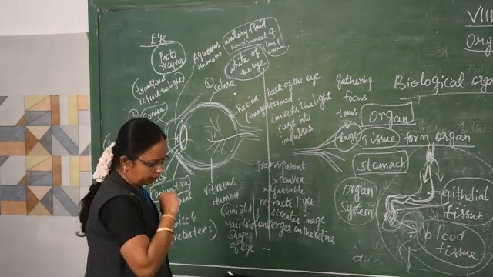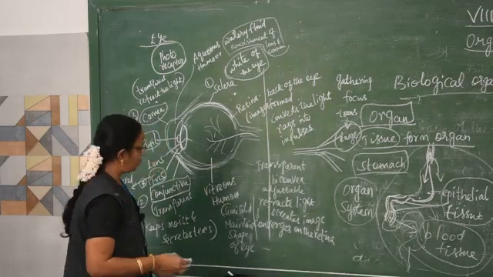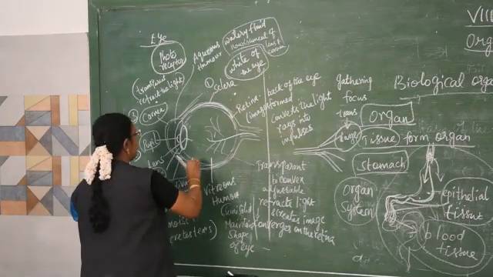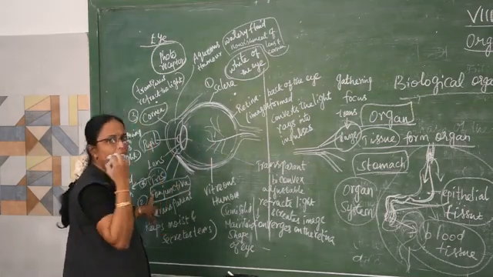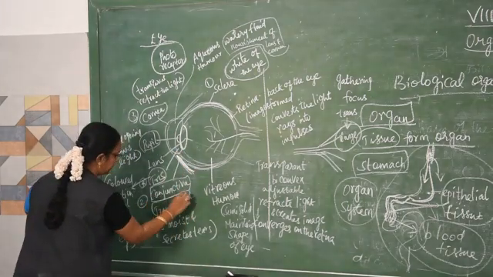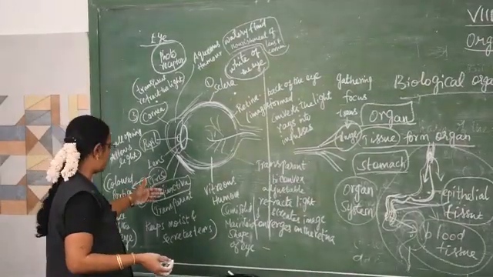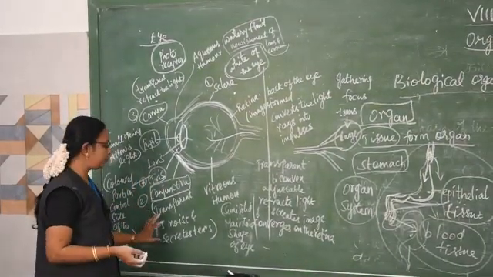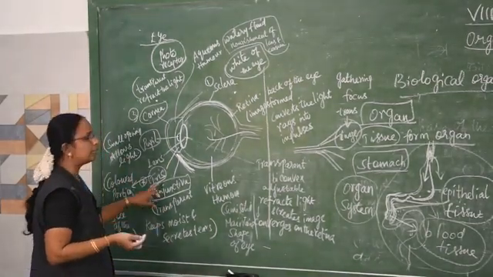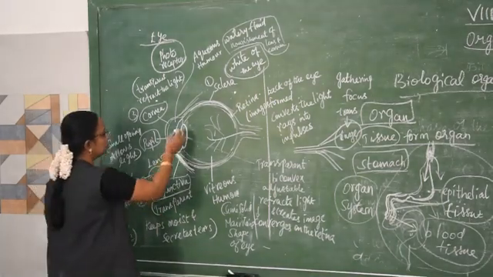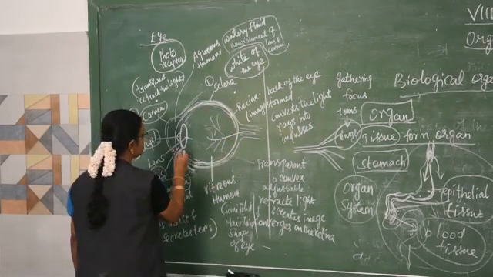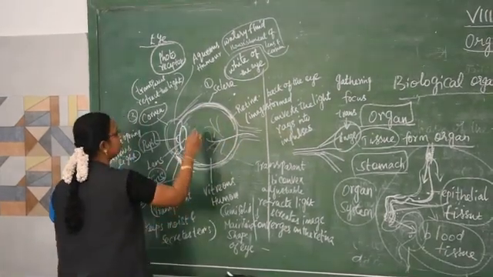Then, the next one is the conjunctiva. This is the conjunctiva layer, present near the sclera. The sclera is the outermost, the white portion of the eye, and behind that there is a layer called the conjunctiva. It is also a transparent layer. What does it do?